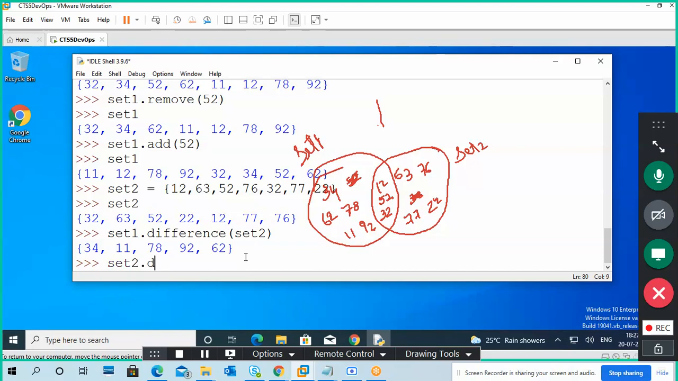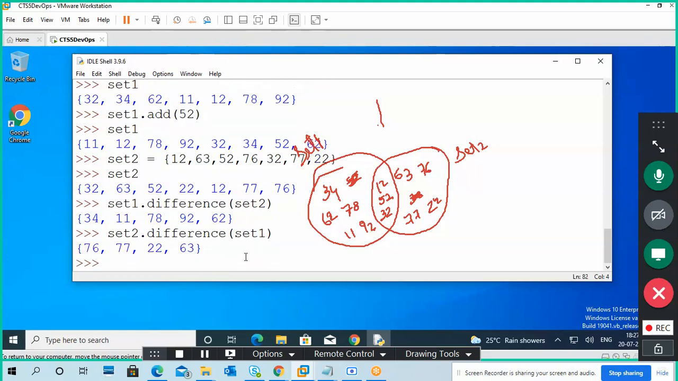Set2 difference set1. Okay, 76, 63, 77, 22. That is set2 only. It means no common data, nothing in relation with set1. Only the set1 part. Next.